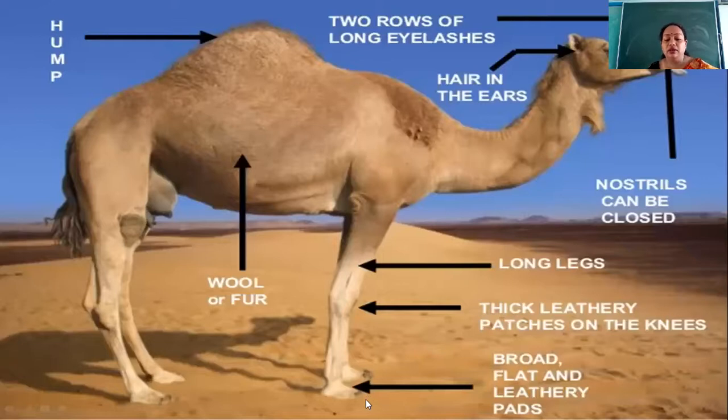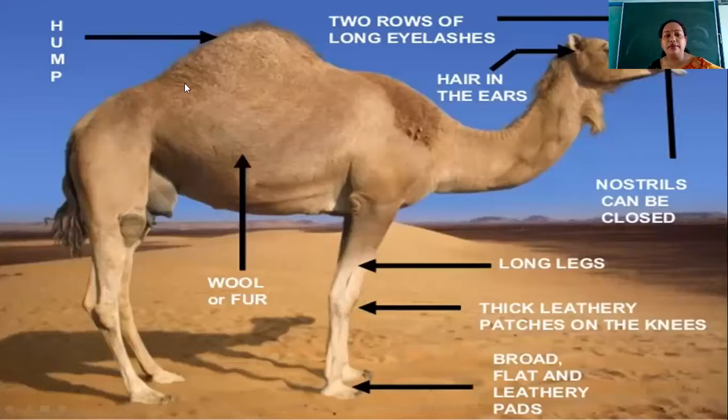Then the feet are broad, flat, and have leathery pads. Why is it like that? So that when camels are walking on the sand, they do not sink into the sand. Then there is the presence of a hump.